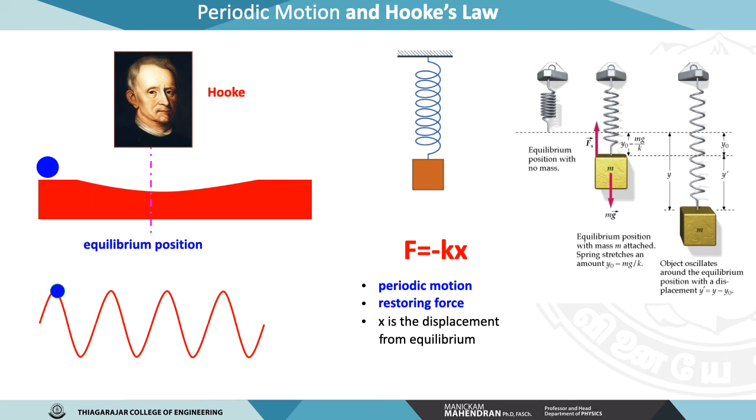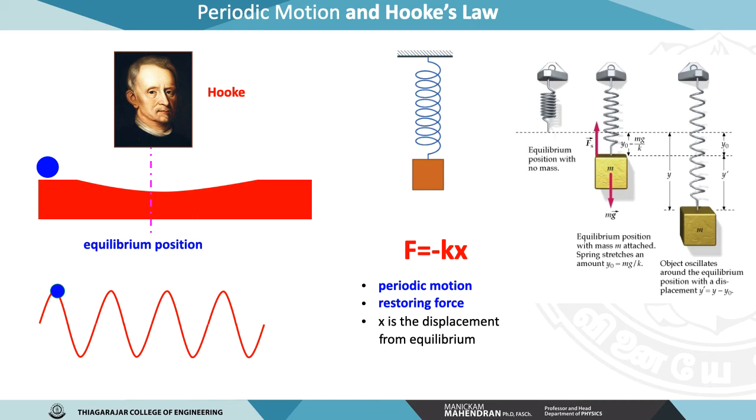Let's look at the diagram at the right side of the slide, where a spring is there. In the absence of the load, or before applying load, the spring is at the equilibrium position. In another diagram, you are applying a load. The load is acting in the downward direction, and the upward arrow shows that the spring comes up, so again it crosses the equilibrium position.